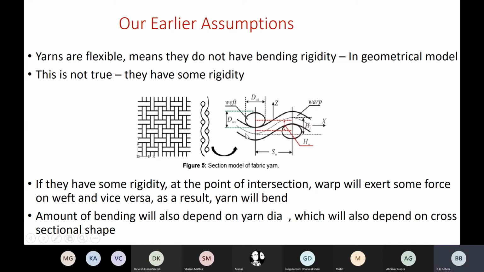So the cross-sectional shape, diameter, and also there are many other things, rigidity, packing density, I discussed yesterday. That means different yarns will bend to different extents based on their physical and mechanical characteristics. Then what happens?